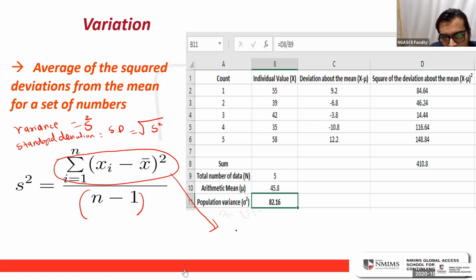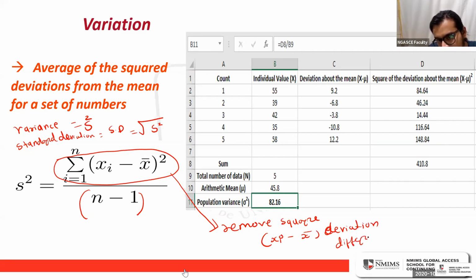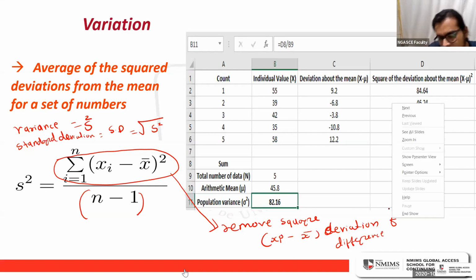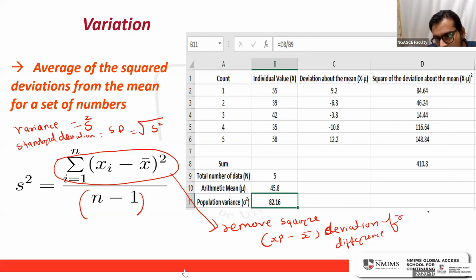If you remove the square, this is a mean deviation, or difference, deviation from mean. Got this? Are you clear now?